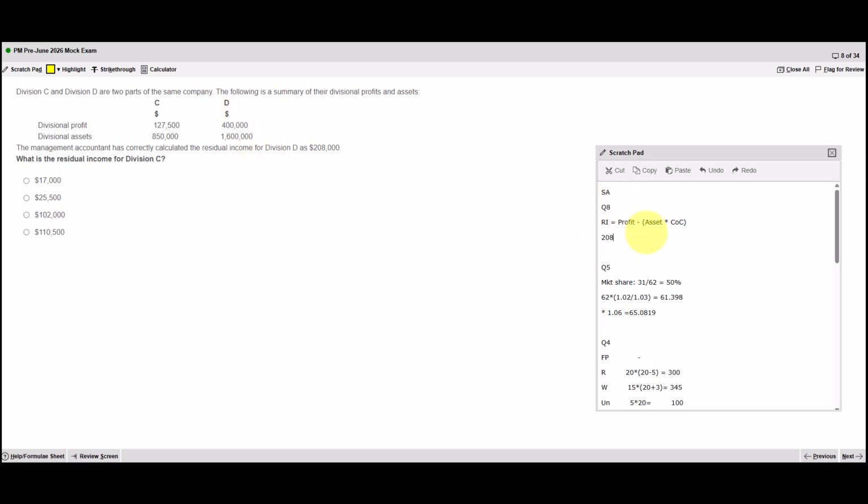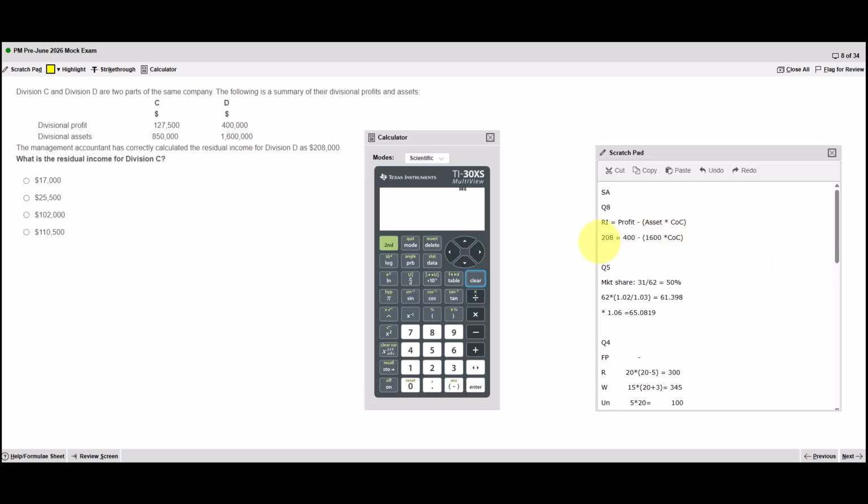So 208 is the residual income, and that equals the profit of 400 minus 1.6 multiplied by the unknown cost of capital. So I'm going to swap the bit in brackets with the 208. So I end up with 400 minus 208. And then I divide by the 1600, which is now on that side. So my cost of capital is 12%.